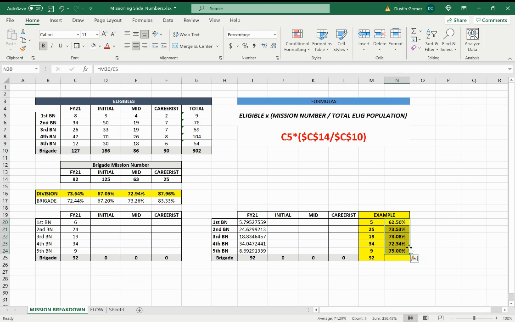And you'll see where the percentages are significantly different for this battalion in comparison to this one. But the population is much easier.